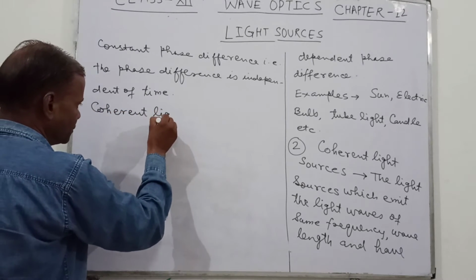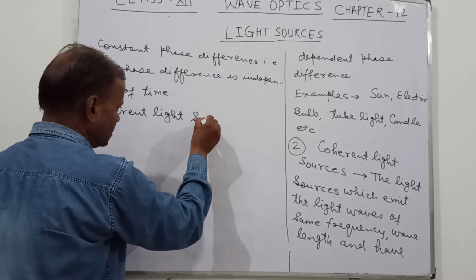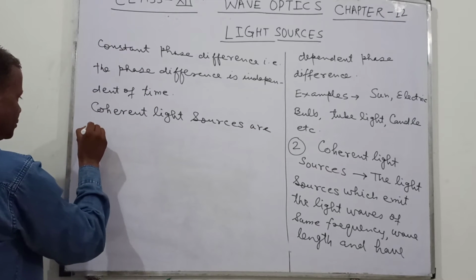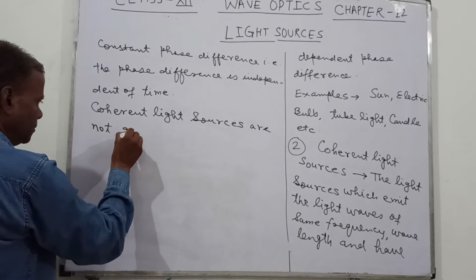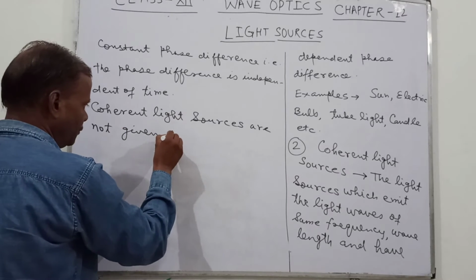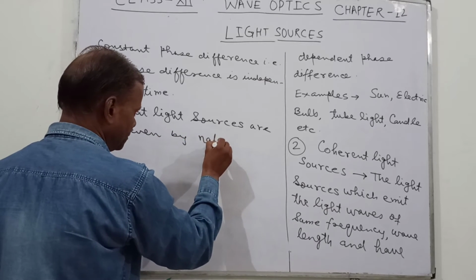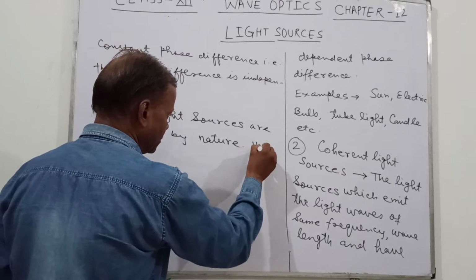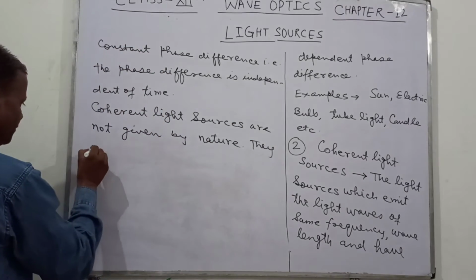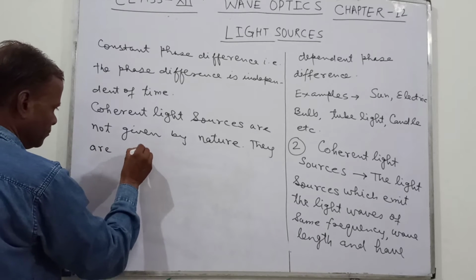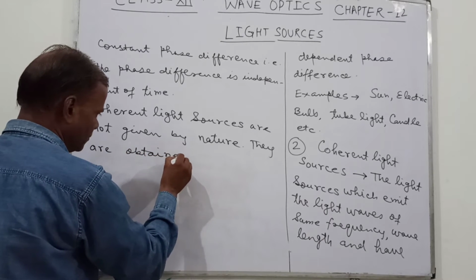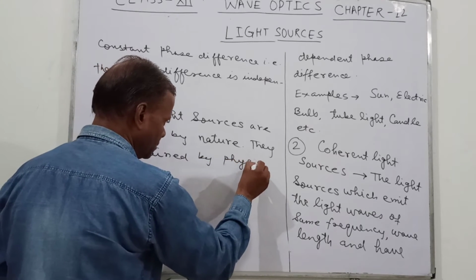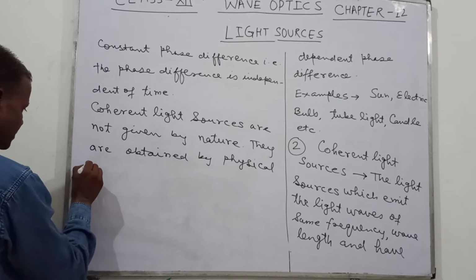Coherent light sources are not given by nature. They are obtained by physical methods.